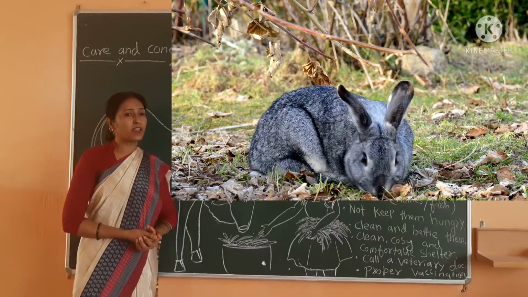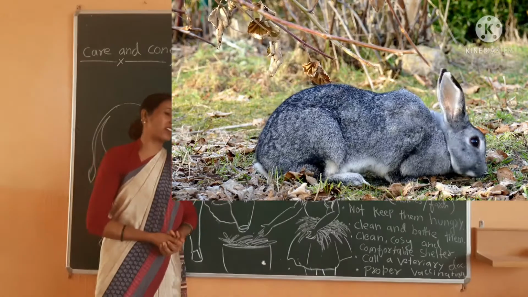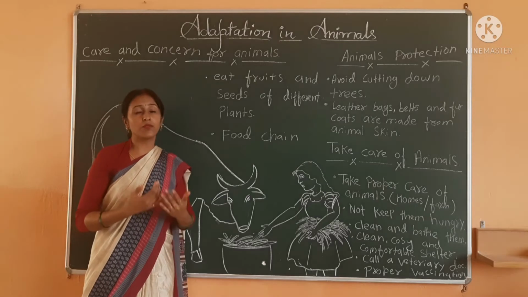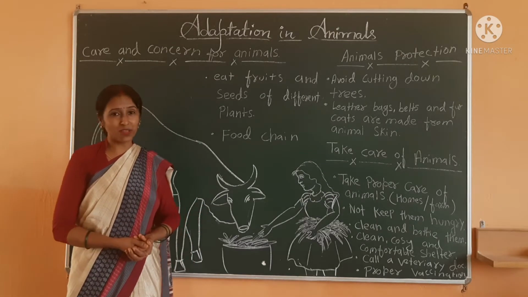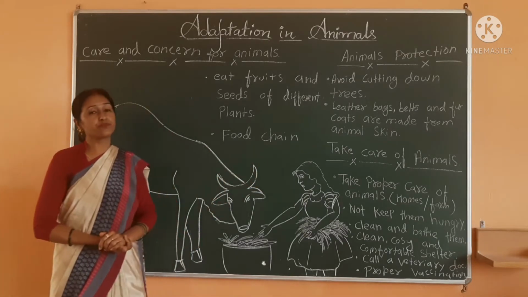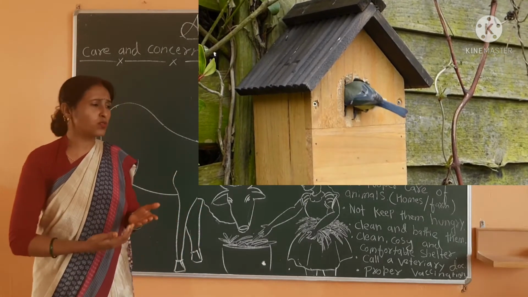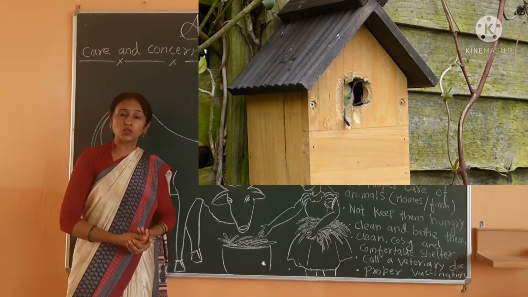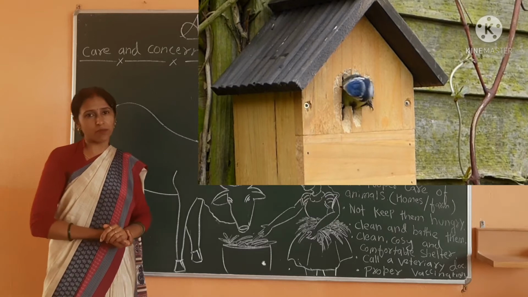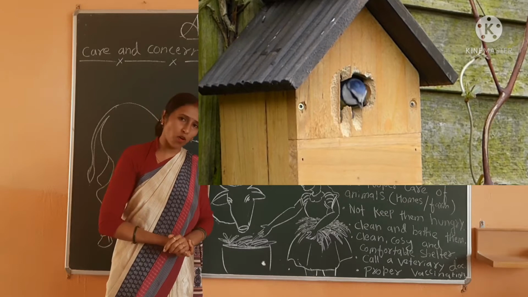After that, there is a topic: take care of animals. Yes, we have to be very caring of our animals so that we survive very easily on the earth. For their care, we have to make their homes, their shelters, properly. We are also living in a very good home, so the animals also require a good home, a good shelter, which is comfortable for all of them.